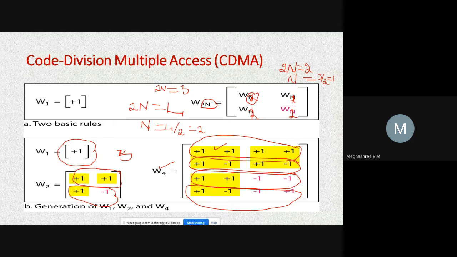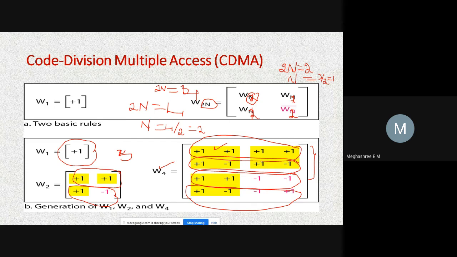That is not followed. If there are 3 stations, then it will be calculated for 4 stations itself, but only 3 sequence numbers are used, since we need only 3 sequence numbers for 3 stations.